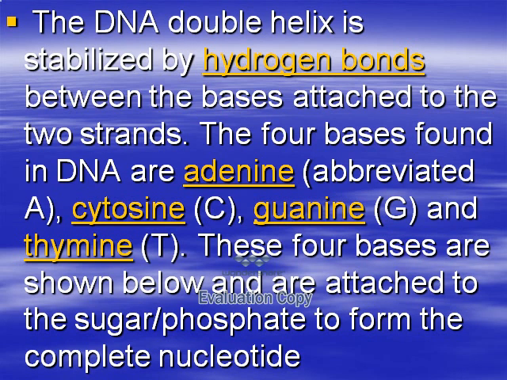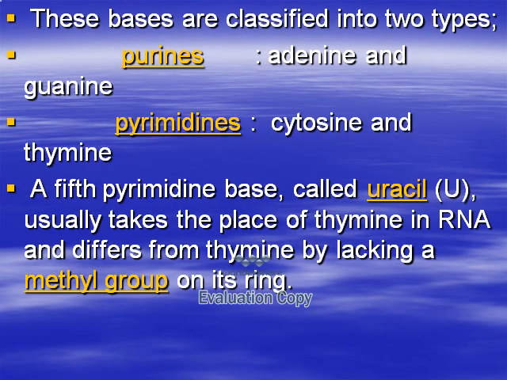The DNA double helix is stabilized by hydrogen bonds between the bases, as mentioned before, attached to the 2 strands. The 4 bases found in DNA are adenine, cytosine, guanine, and thymine. The 4 bases are shown below and are attached to sugar phosphate to form the complete nucleotide.